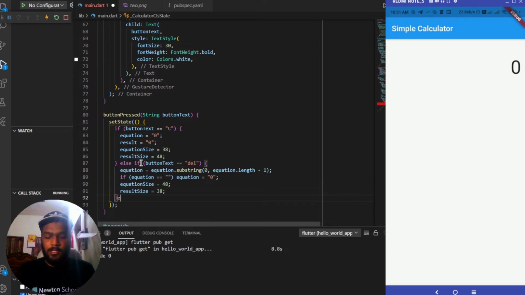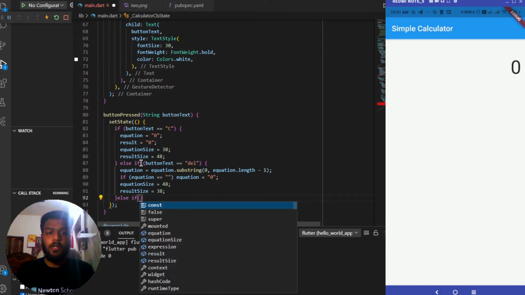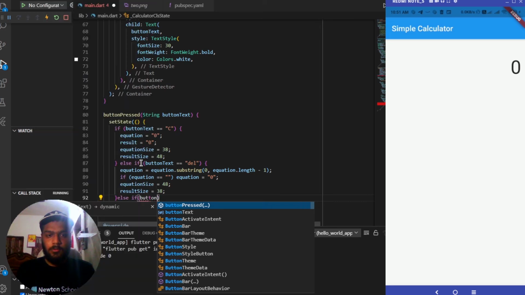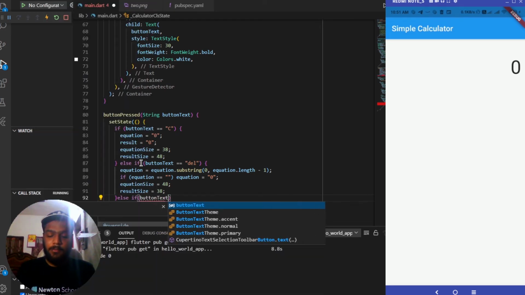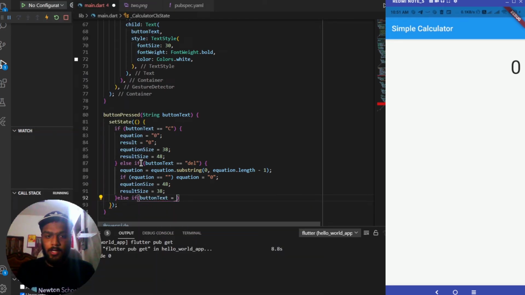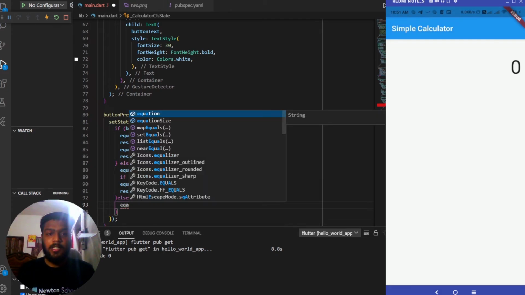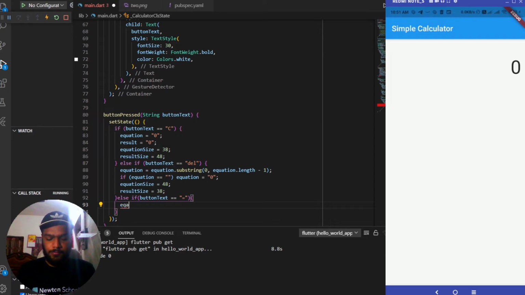Now adding another else if condition, for checking if the button text is equal to the equals sign. I guess I said button size earlier; it should be button text. In this particular case we'll set the values again. The value of equation size will be set to 38, and the value of result size will be set to 48.